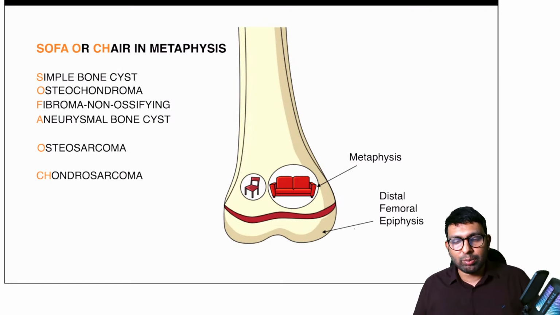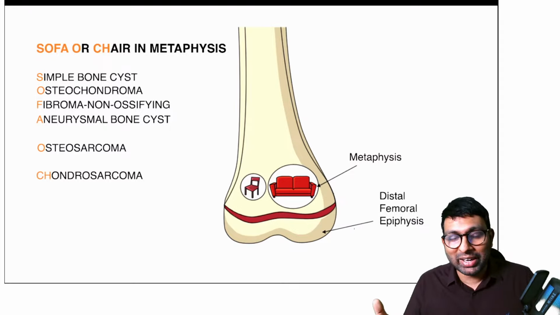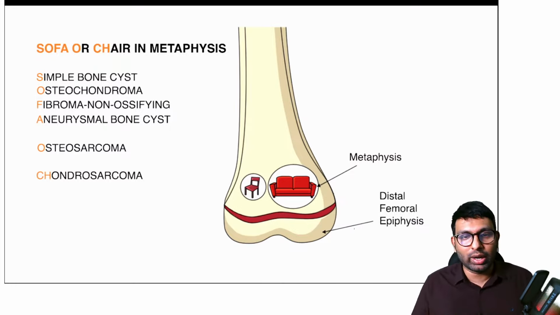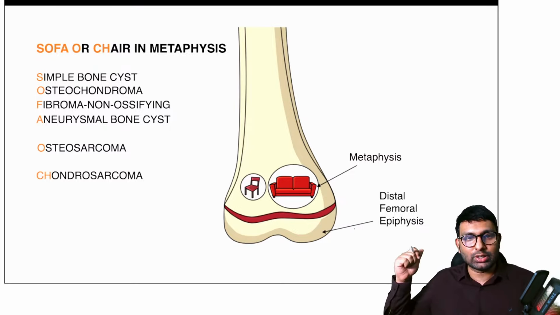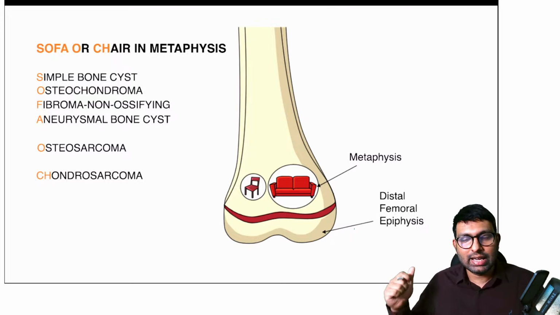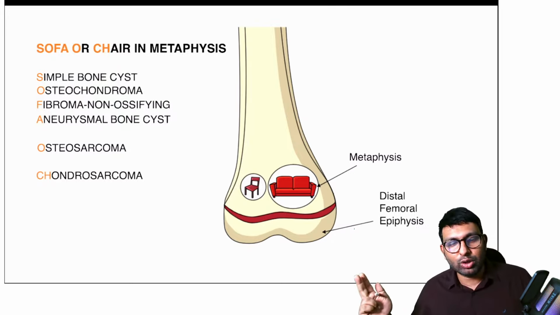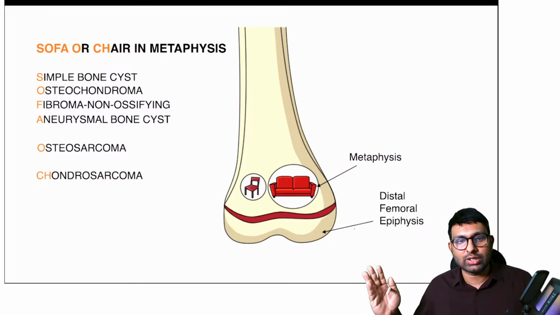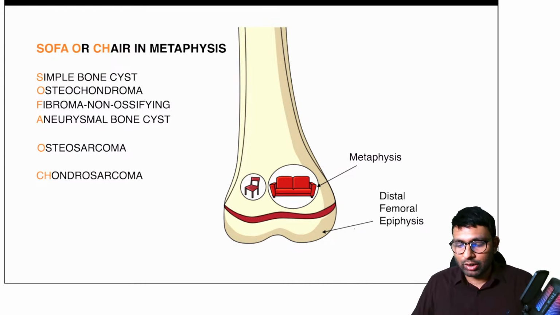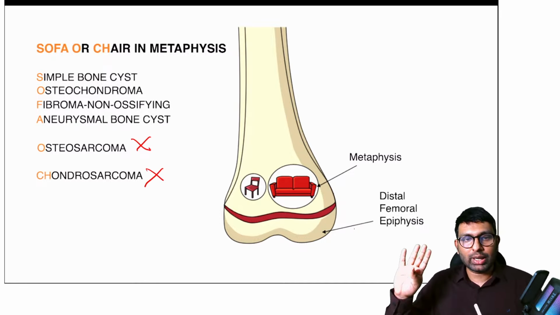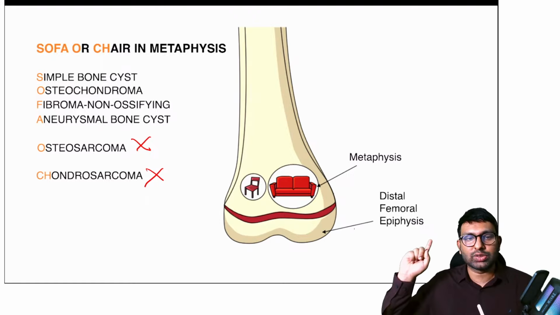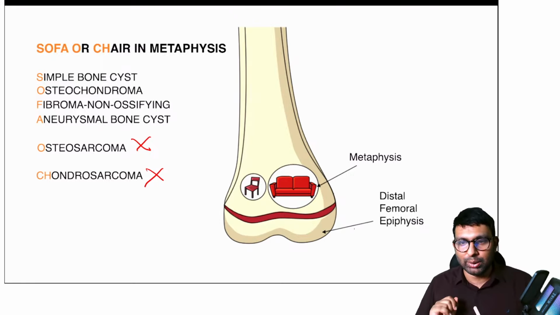So this is the mnemonic that I commonly use for metaphyseal cyst. Dr. Jain or someone else might have a better mnemonic, and I'll be happy if you have a better one. But this is a mnemonic that I commonly use: sofa or chair in metaphysis. All the metaphysis tumors are simple bone cyst, osteochondroma, non-ossifying fibroma, aneurysmal bone cyst, osteosarcoma, chondrosarcoma. Now looking at this, I know it is benign tumor, so I can rule out osteosarcoma and chondrosarcoma. So I'm left with four: aneurysmal bone cyst, non-ossifying fibroma, osteochondroma and simple bone cyst.